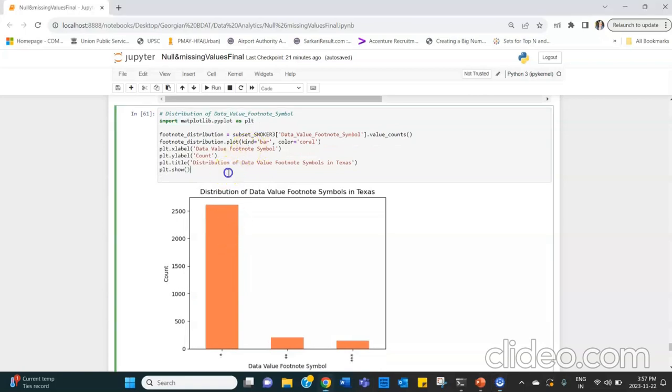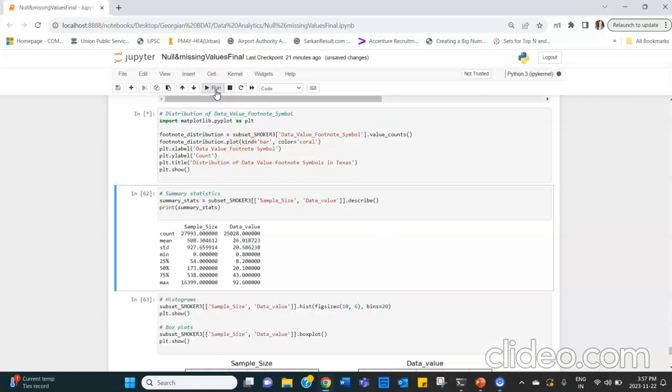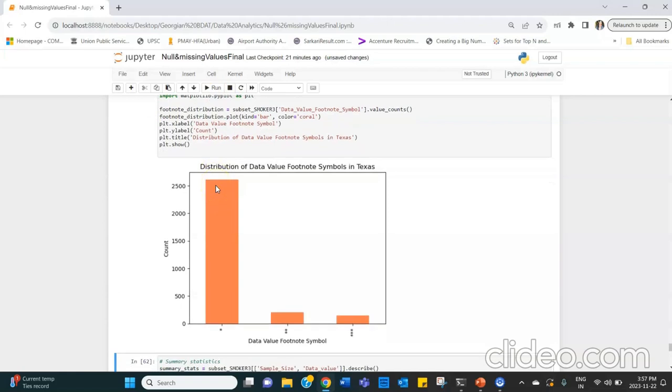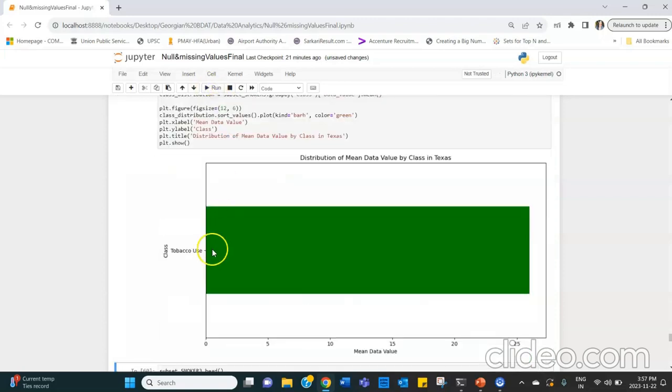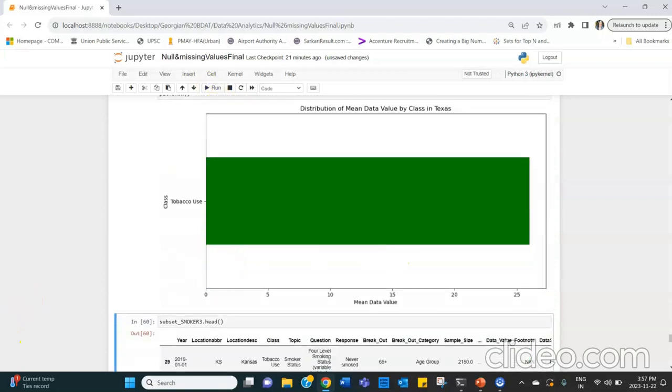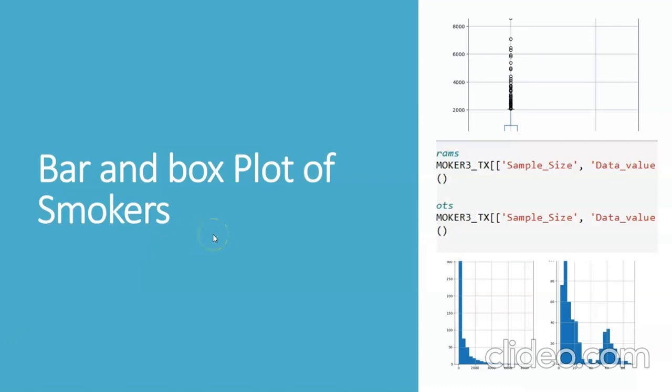We can also quickly run this code and show the output of this one, which is right here, and similarly for this one that we have generated. So this is the mean value. The next thing that we have developed is the bar and box plot of the smokers.